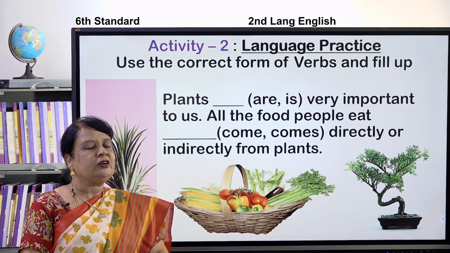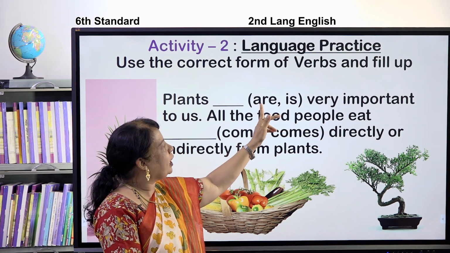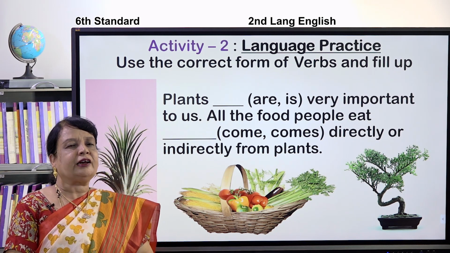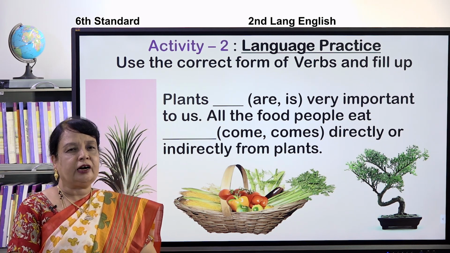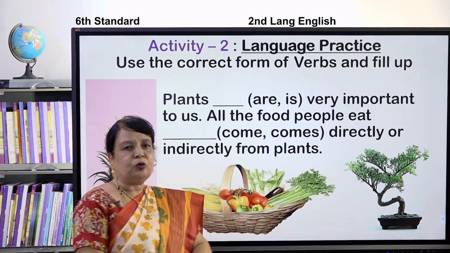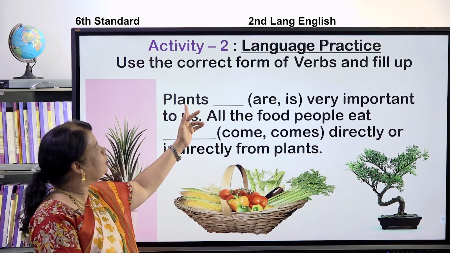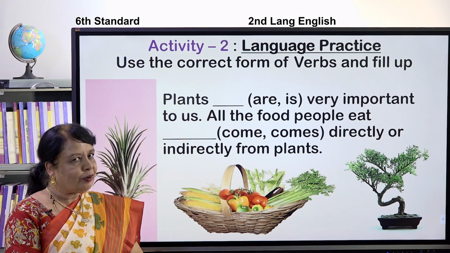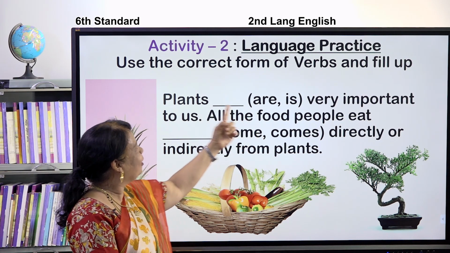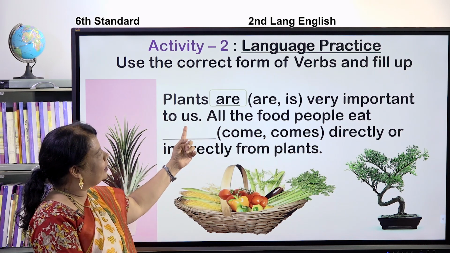Helping verbs means when it is singular, it is. When it is plural, it is are. Like, her name is Ramya. So, Ramya is only one girl, so it is. When it is more, we use it as are. Here, plants means more than one. What are we going to use? Yes, the auxiliary verb, that is are. Plants are very important to us.